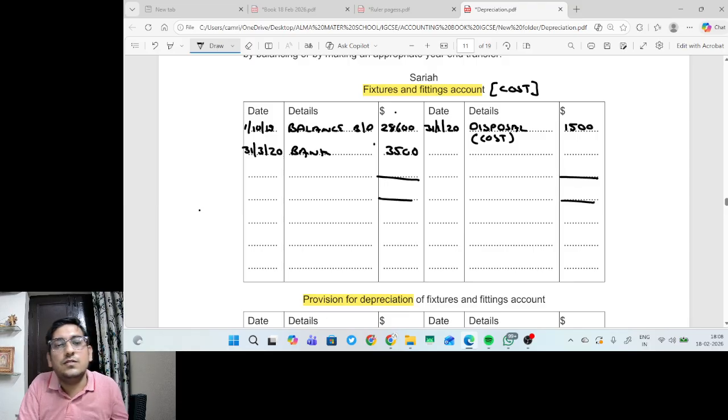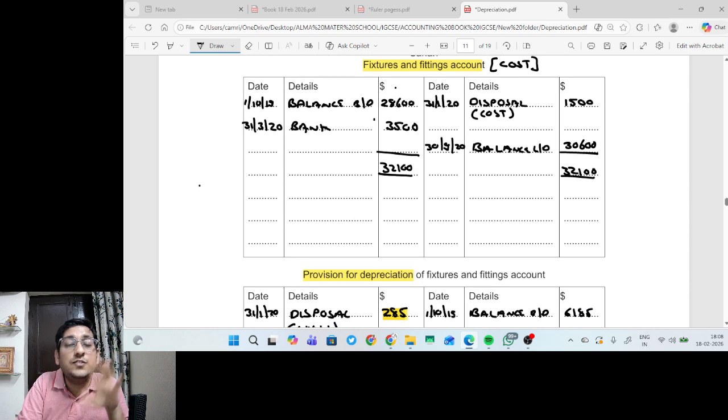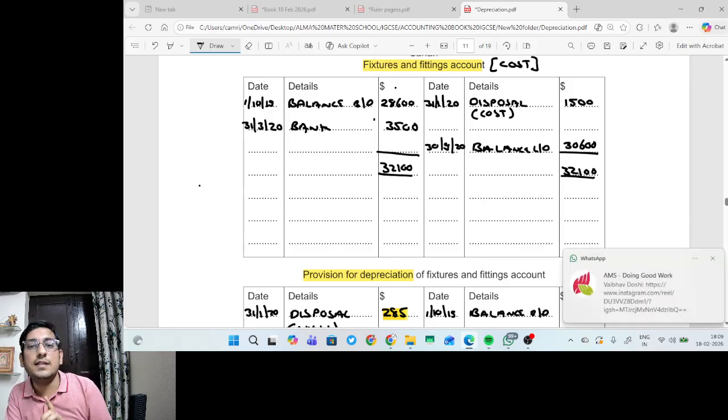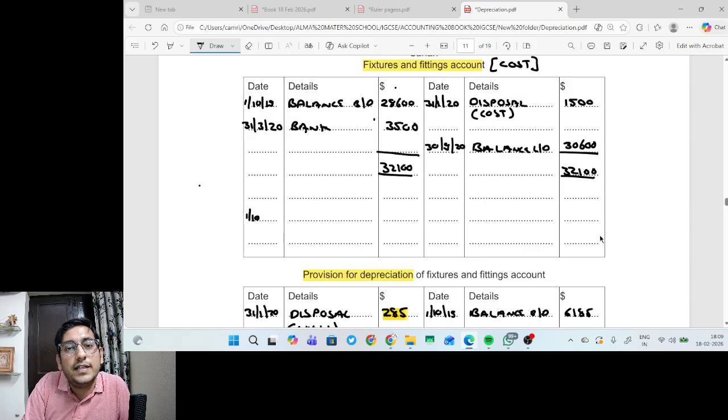On the higher side, if you add 28,600 and 3,500, you will get 32,100. On 30th September, the financial year end, you will get the balance carried down. How much balance? 32,100 minus 1,500 gives 30,600. Please don't forget to bring down the closing balance to the opening balance, because you will get 1 mark for the same. So on 1st October 2020, you will get balance brought down of